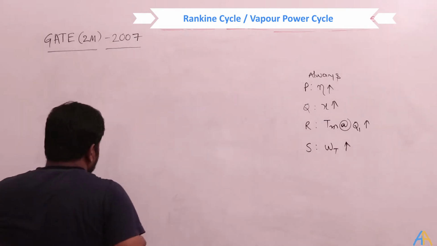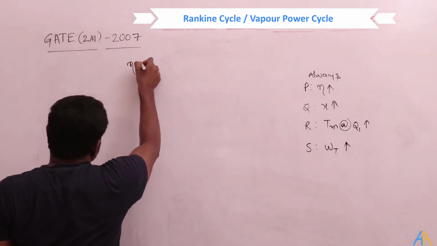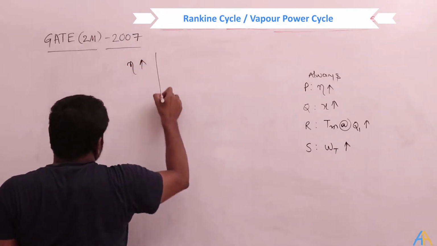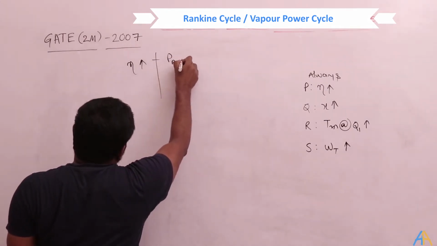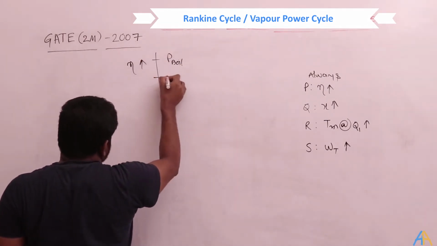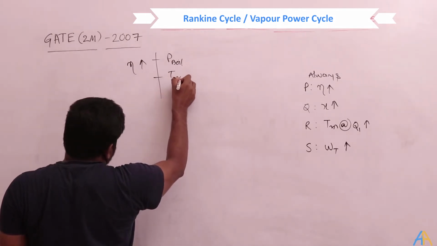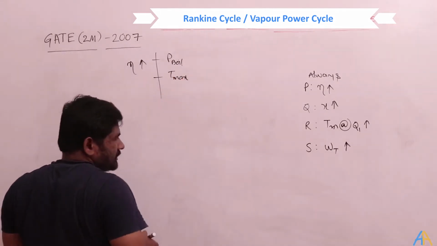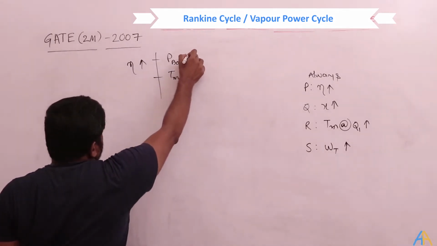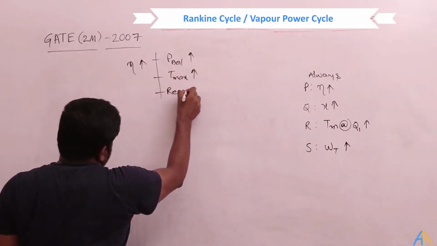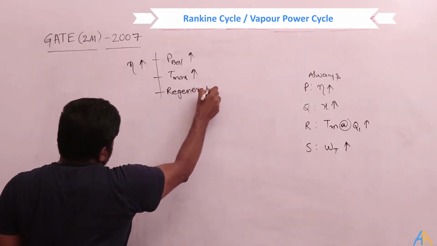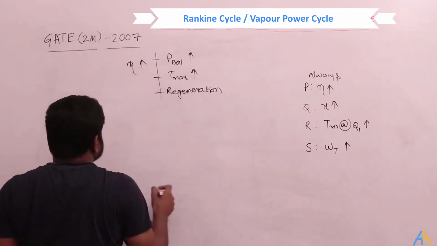See what happens whenever I say efficiency is increasing. What are the different processes? By increasing the boiler pressure, efficiency increases. By increasing the superheat temperature, the efficiency increases. By regeneration also, efficiency increases.